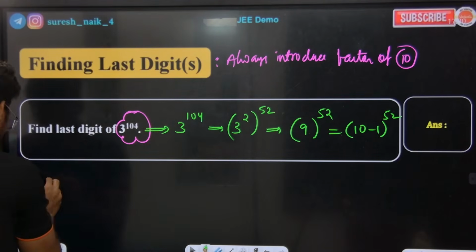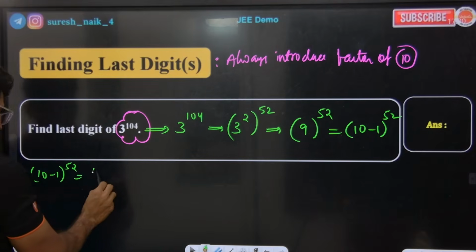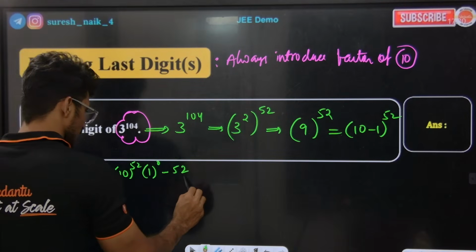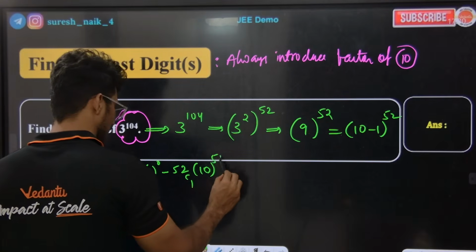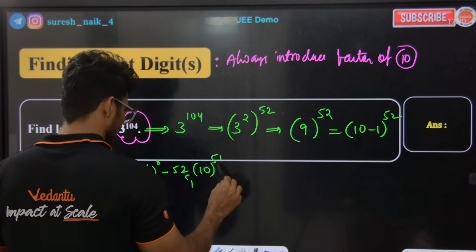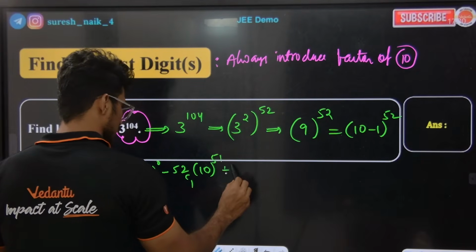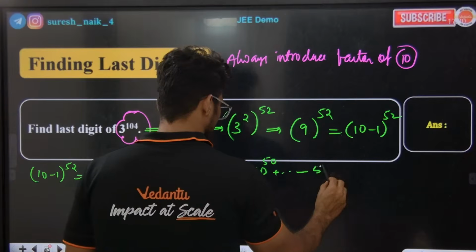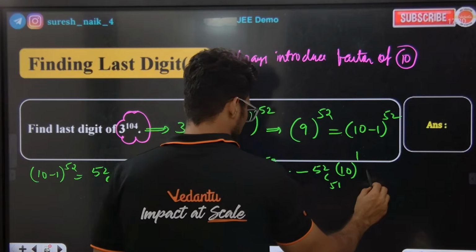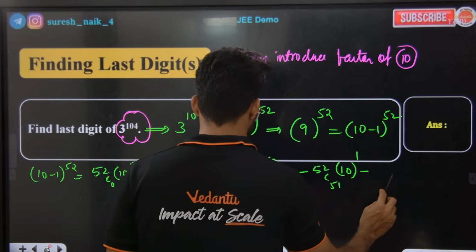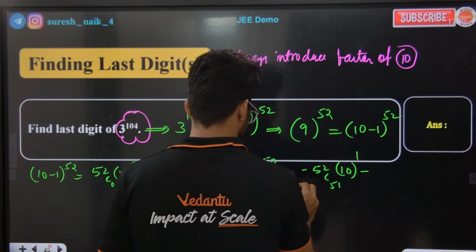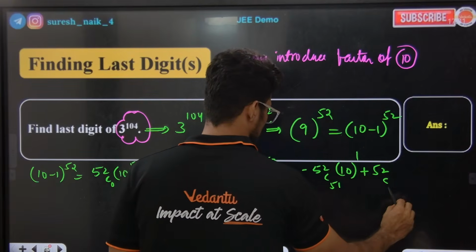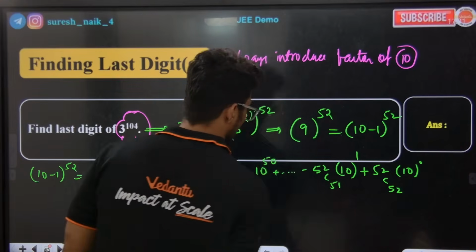Listen to the class. I'll write (10 minus 1) to the power of 52 as 52C0 10 to the power of 52, minus 52C1 10 to the power of 51, plus 52C2 10 to the power of 50, and so on till 52C51 10 to the power of 1 with a minus sign before it, plus 52C52 10 to the power of 0. Understood? Yes or no, sir?